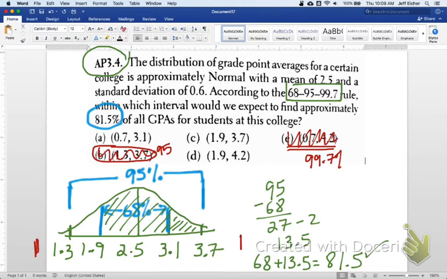So the answer is either going to be 1.9 to 3.7, which I see right here, or the answer could be 3.1 down to 1.3, which I do not see, thankfully, because otherwise we'd have two competing answers. But the answer here would be C. 1.9 to 3.7 is 81.5% of all GPAs.